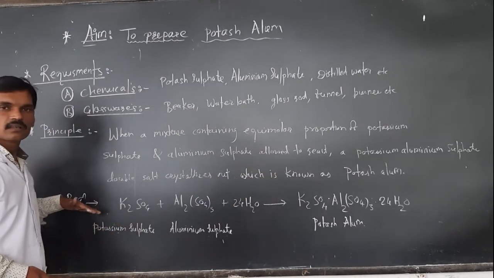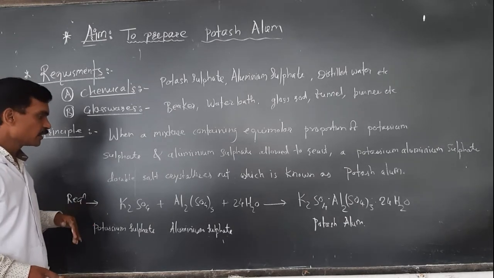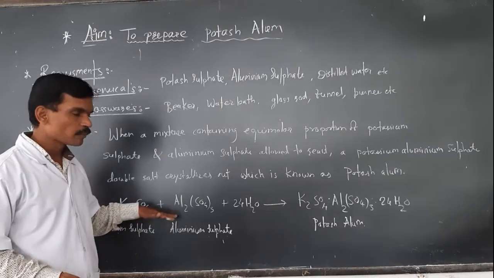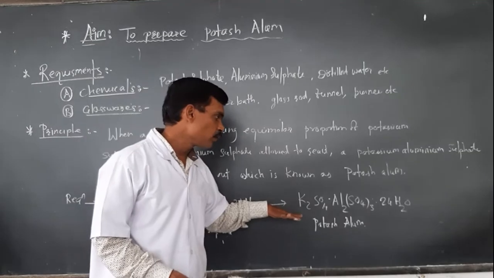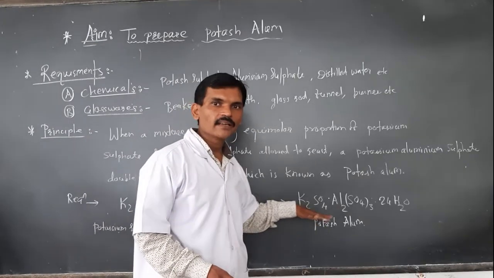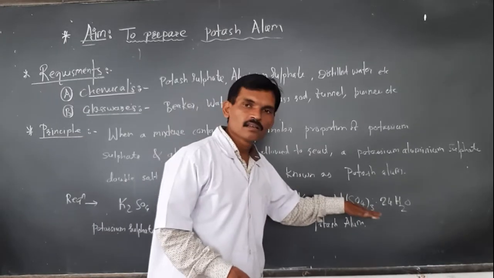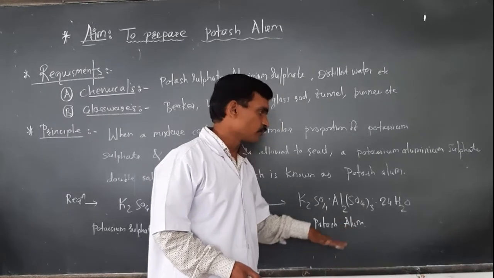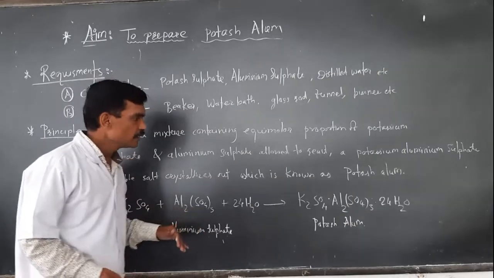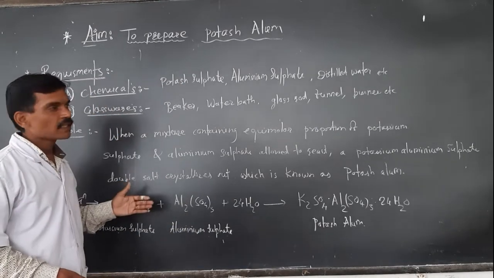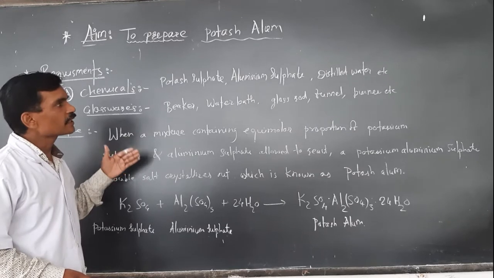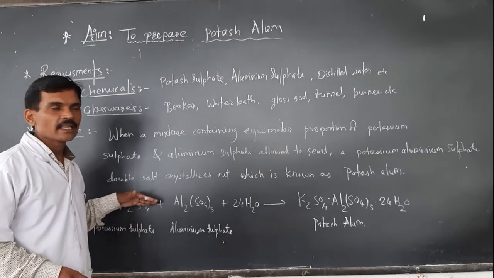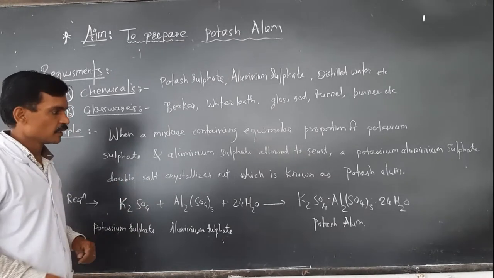So the reaction in this practical: potassium sulfate reacts with aluminum sulfate in presence of water and gives a double salt, that is potassium aluminum sulfate, also known as potash alum. So in this way we get potash alum. Potash alum is used as an astringent. It is also useful for purification of water. In the next procedure we will see actually how to prepare this potash alum.